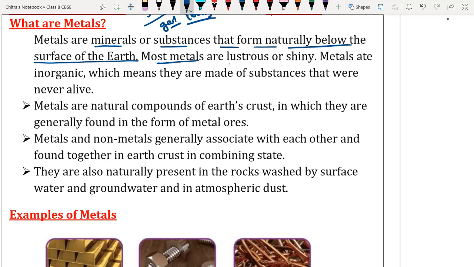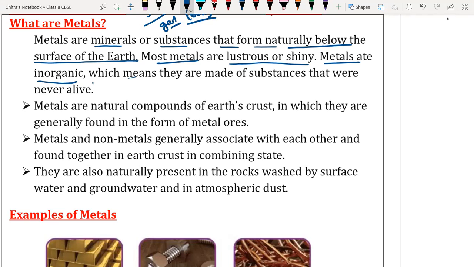Most metals are lustrous or shiny. Yes, this is a characteristic property of metals. They are shiny or lustrous. Metals are inorganic, meaning they are not obtained from plants or animals. Hence, they are inorganic.